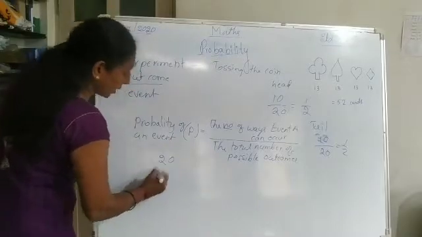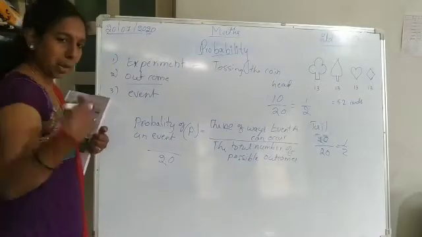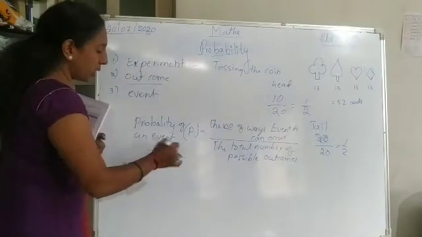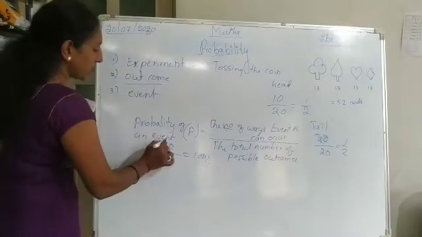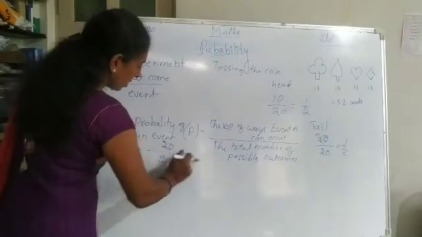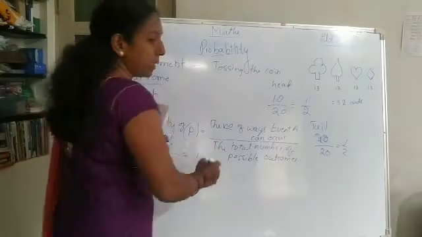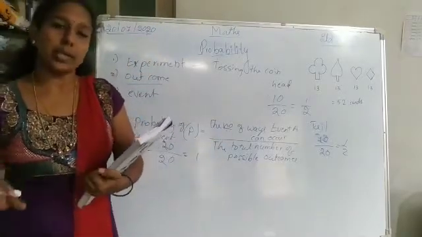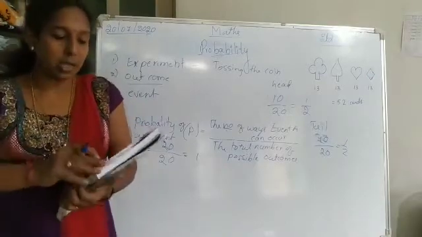If 20 balls are there in total and you pick them, however many times, you will get a red ball every time. So 20 out of 20 means 1, which means a completely 100% chance. So all probabilities are always between 0 and 1.